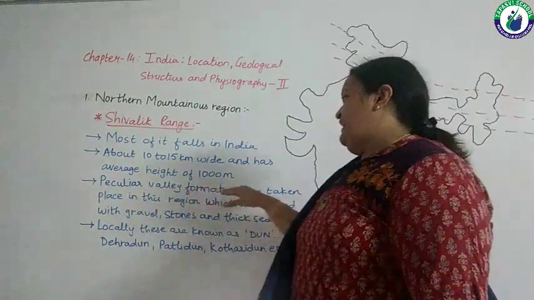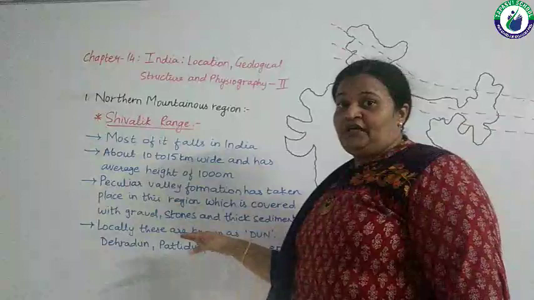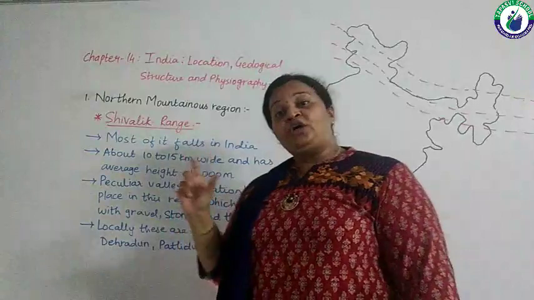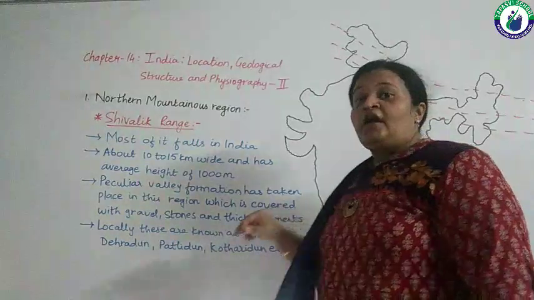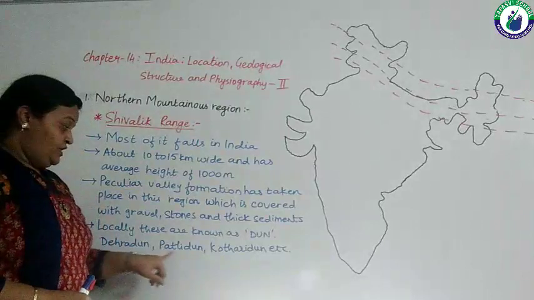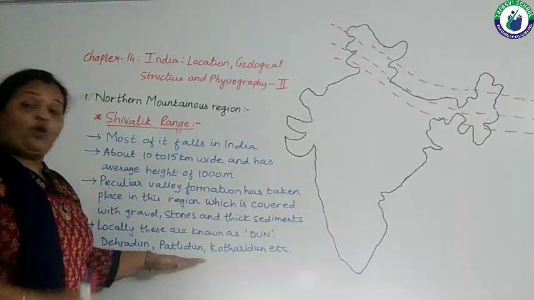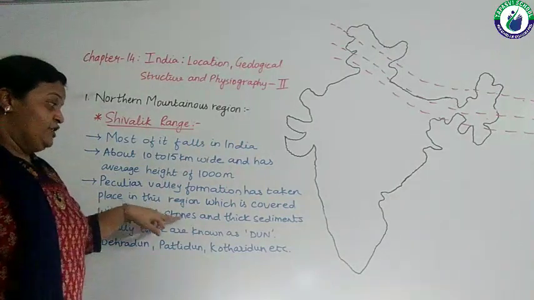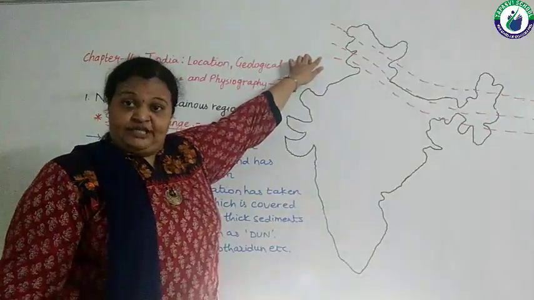A peculiar valley formation has taken place in this region, which is covered with gravel, stone and thick sediments. Locally, this region is known as dun. Examples of dun are Dehradun, Patli Dun, Kotri Dun, etc. These are all places which were created due to the gravel, stones and thick sediments in this Shivalik region.